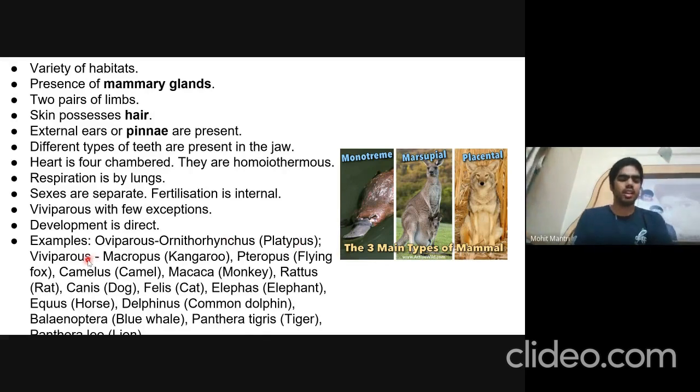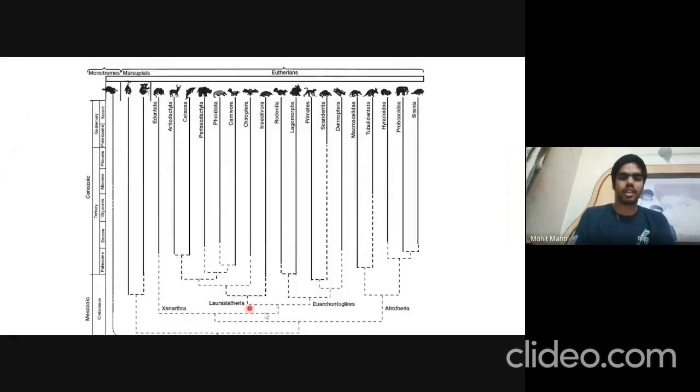Viviparous mammals include marsupials such as kangaroo, Tasmanian devil, etc., and other true mammals such as camel, monkey, bat, rat, dog, cat, elephant, etc. So this is a further classification of mammals if anyone is interested. These are the monotremes, these are marsupials, and these are all the eutherians, which are placental animals.